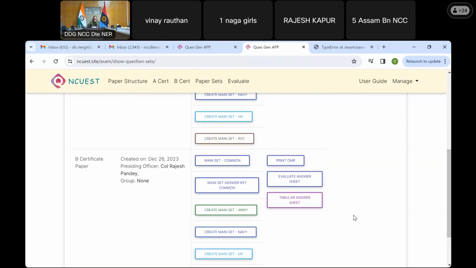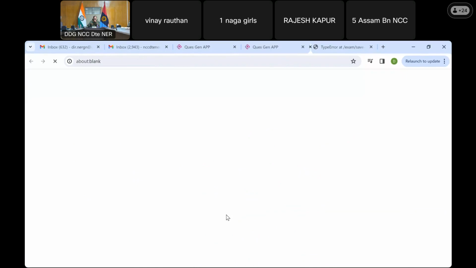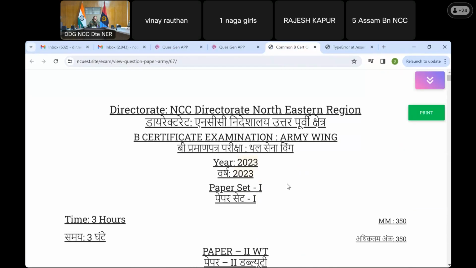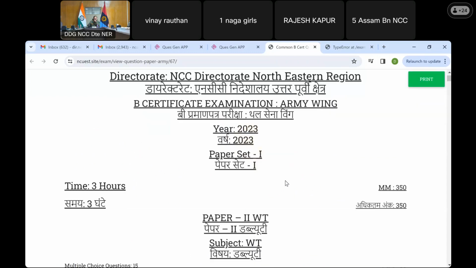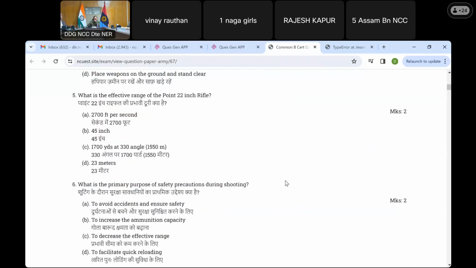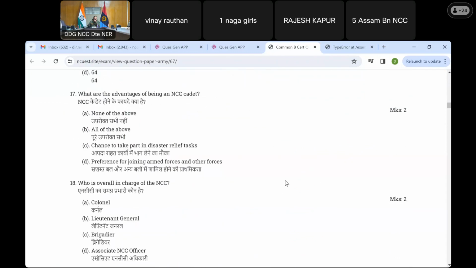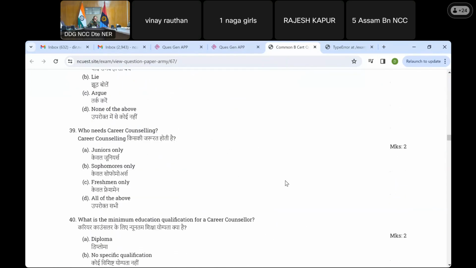you are able to see the generated paper also, because the main set was not saved, so the link is not coming through. Otherwise, here is the main set army paper, which is the one which we generated just now, seen by us. This is the main paper. From the top it starts with paper set 1. And we can keep scrolling down. The complete set of questions are there. First is the common. Then at the bottom, we will get the